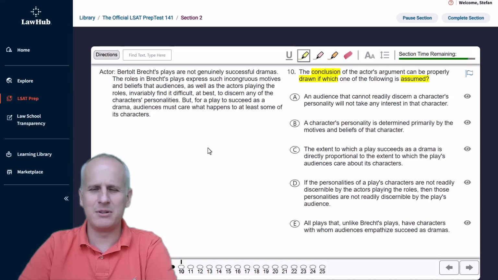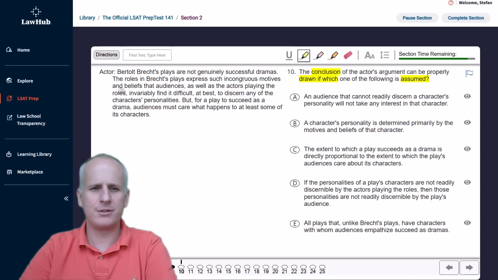We're going to read the actor's statements, we're going to highlight the conclusion, and see if we can come up with a broad prediction. But if we've got relatively dense language on the left, we may just go to the answer choices first. So, actor states, Bertolt Brecht's plays are not genuinely successful dramas. The roles in Brecht's plays express such incongruous motives and beliefs that audiences, as well as the actors playing the roles, invariably find it difficult at best to discern any of the characters' personalities. But for a play to succeed as a drama, audiences must care what happens to at least some of its characters.